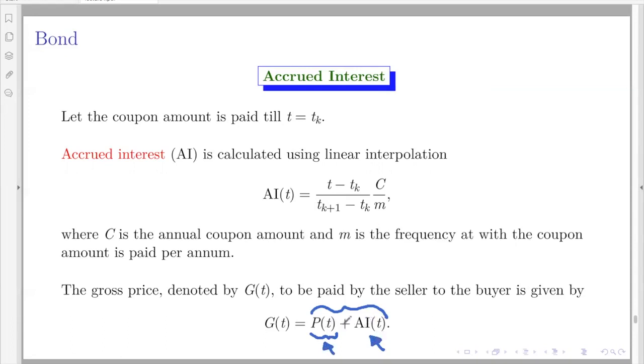Both added together is what the new buyer will pay to the seller. So this amount is called the gross price. Finally, the buyer will pay this gross amount to the seller and get the bond. So precisely you can see that the price the new buyer paid is this much only. What this is, is nothing but the interest accrued during the holding period of the previous person.